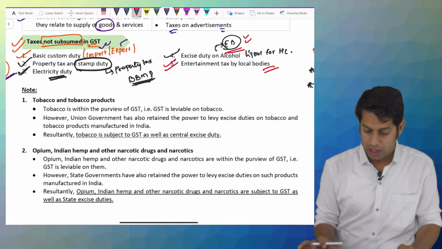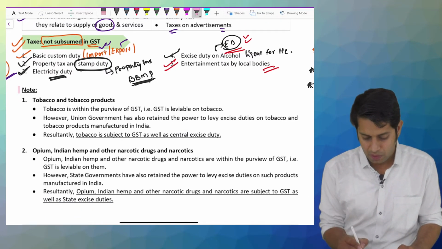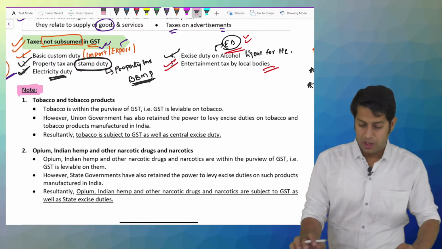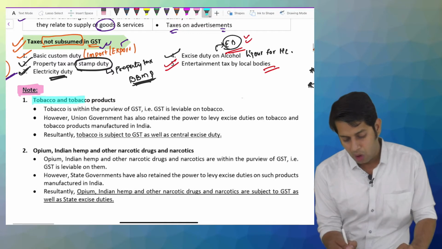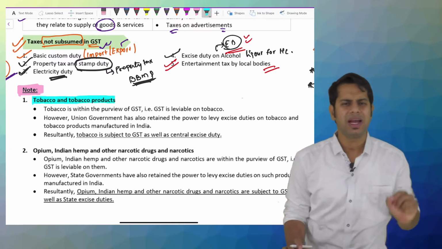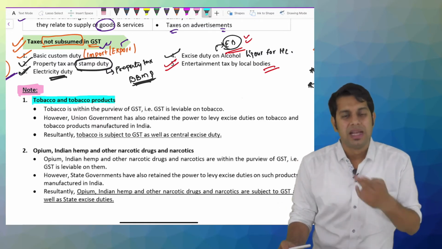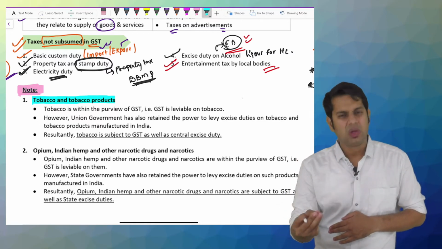Now, apart from this, you should keep in mind a few important things. What are the few important things which I should keep in mind? Point number 1, on tobacco and tobacco products. Sir, what tobacco and tobacco products? Pan masala, cigarettes, say gutka, etc.